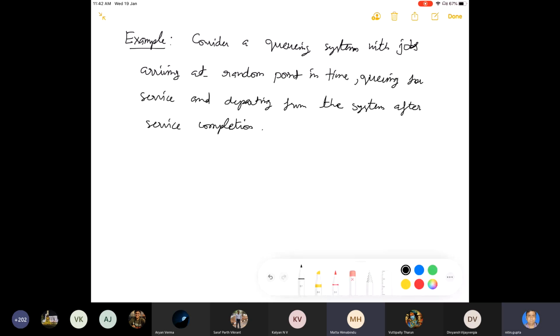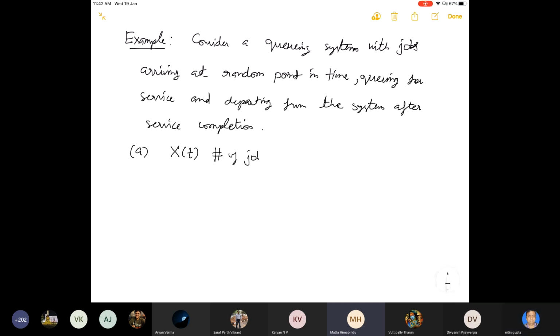Now let us define different types of stochastic process under the same setup. Let X_t be the number of jobs in the system at time t.